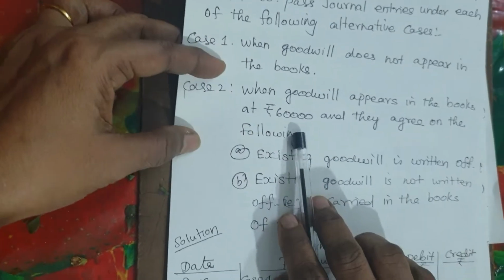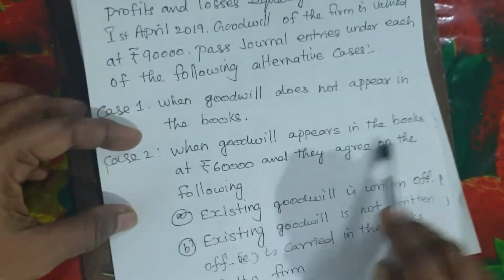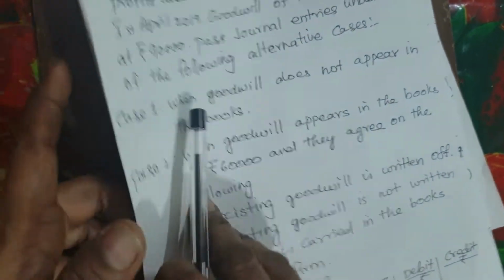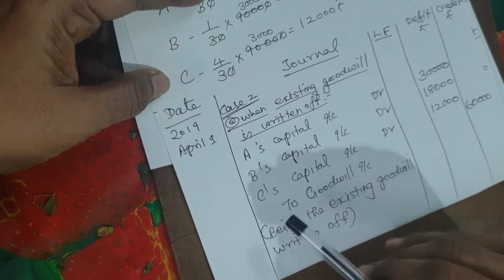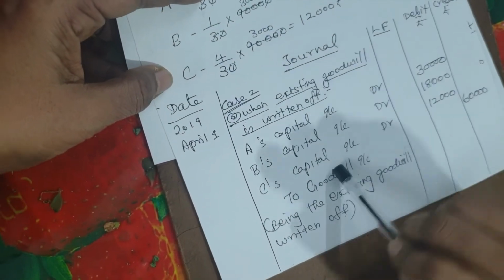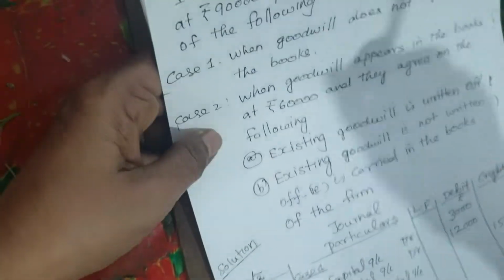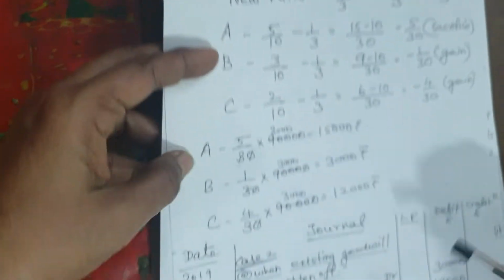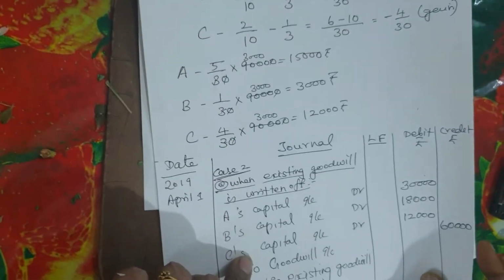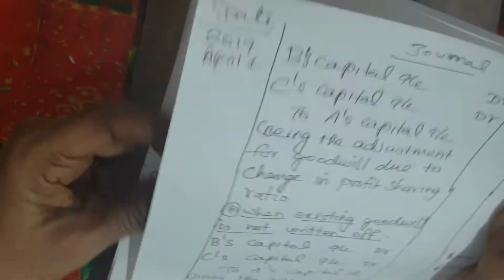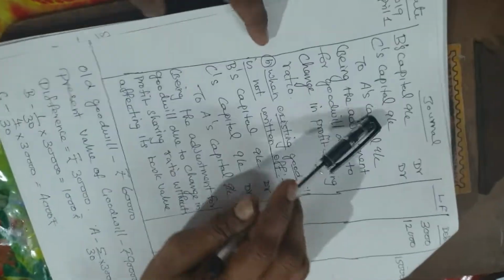Now case 2 is what? When there is goodwill, in the old book the existing goodwill is 60,000, and the first case is existing goodwill written off. So when existing goodwill is written off, you have to write A capital, B capital, C capital. What is the ratio given here? 5:3:2. In the old ratio you are going to write it off. So 60,000 is gone. When it is written off, there won't be any goodwill in the books.